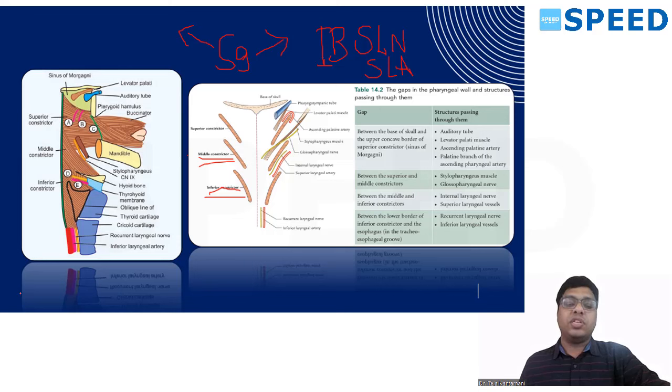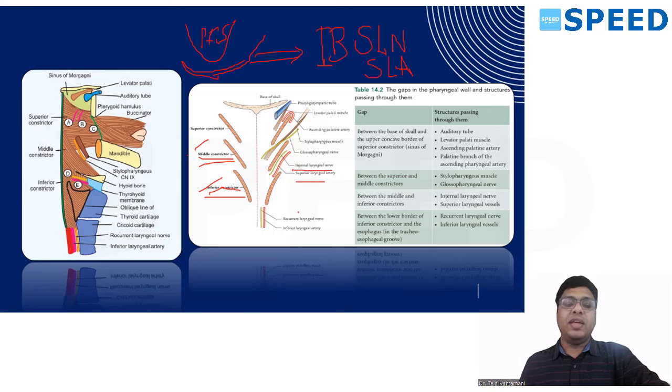Again, second question in the previous exam, where does this internal branch stay? It supplies below the apex of pyriform sinus. This is pyriform sinus. Whenever you are dealing with this pyriform sinus pouch-like thing, if you anesthetize any nerve here, that nerve is the internal branch of superior laryngeal. Therefore, the gap between middle and inferior constrictor transmits internal laryngeal nerve, which is a branch of superior laryngeal nerve, and superior laryngeal artery.